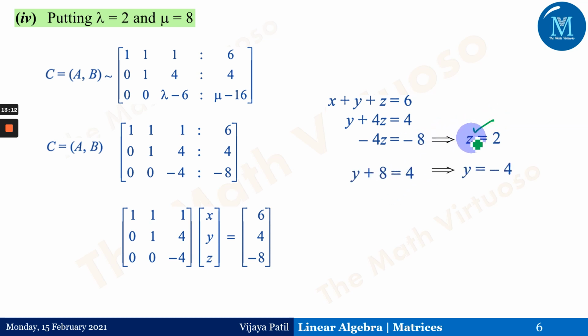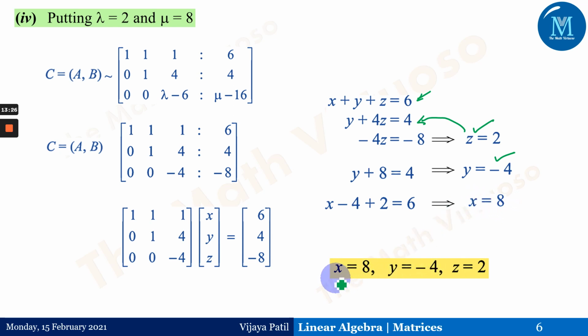Take this value and put it in the second equation, and you will get y equal to minus 4. Then y and z can be put in the first equation, and you will get x equal to 8. The final solution would be 8, minus 4 and 2 for x, y and z respectively for this particular question.